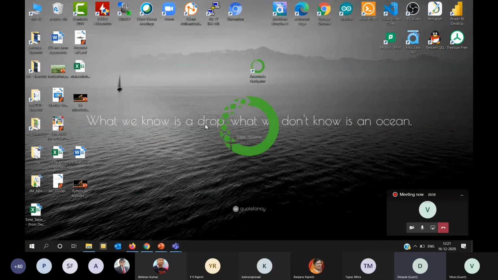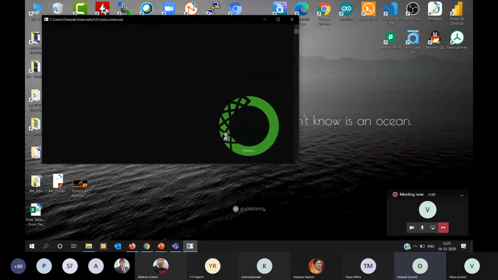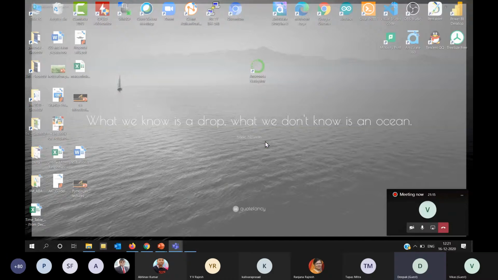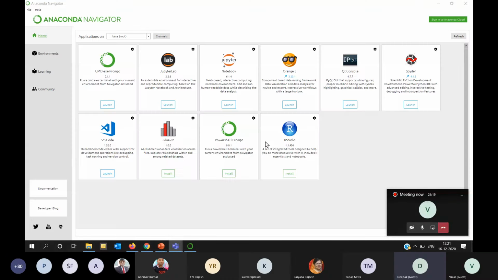It will show you this type of logo, and after some time, it will take some time depending upon the RAM and CPU of your system. So I recommend that please use minimum 8 GB of RAM if you want to code on this. And if you want to do something on data analysis or data analytics, try to go for a laptop with a Core i7 CPU. That's my recommendation, not the minimum required.